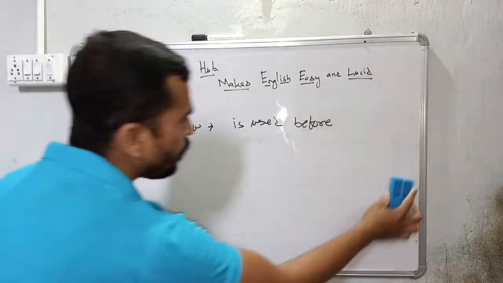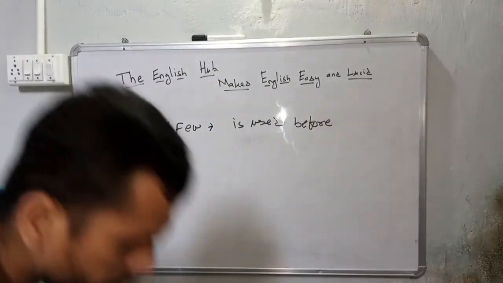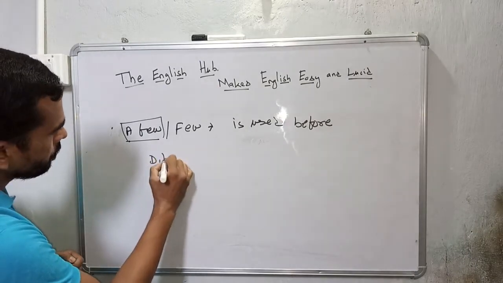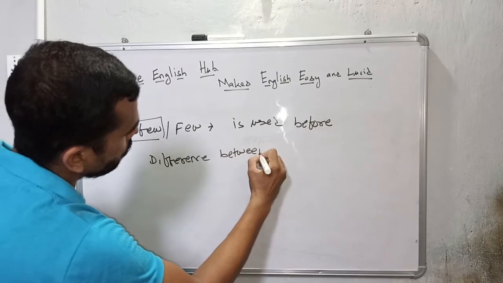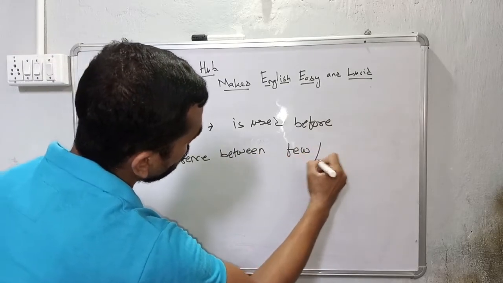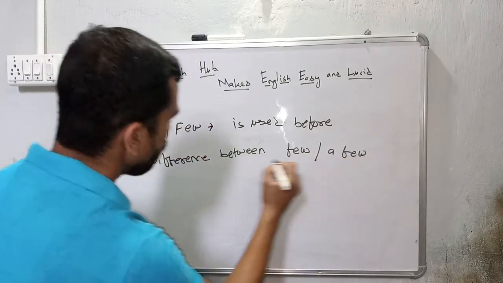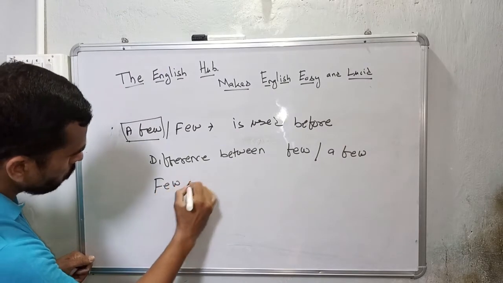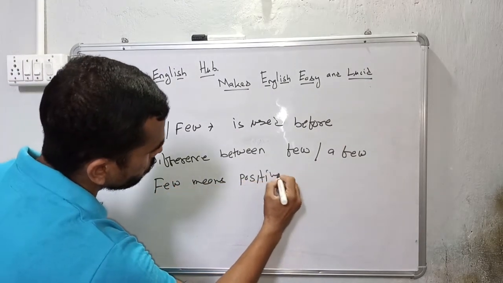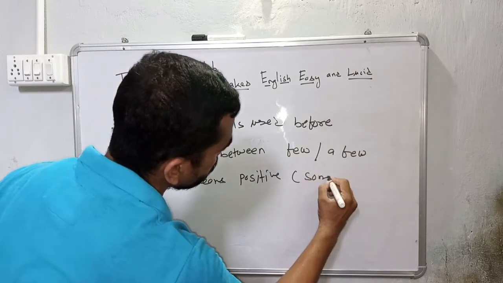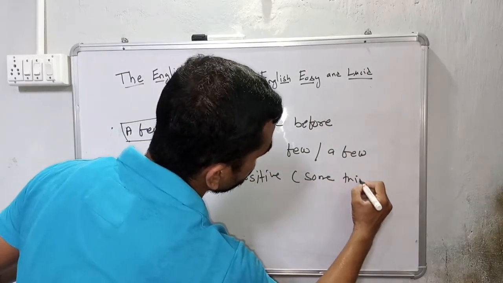The difference between few and a few. Few means positive. Something is there.